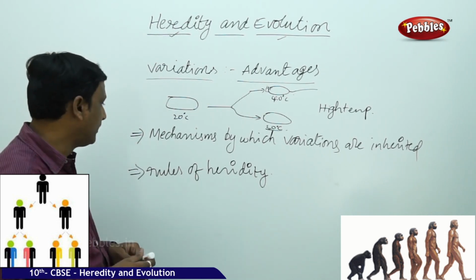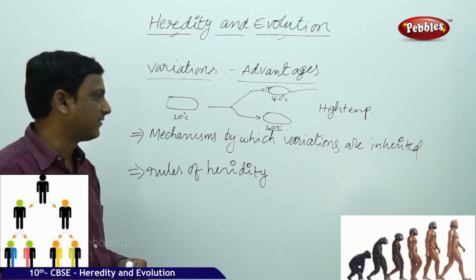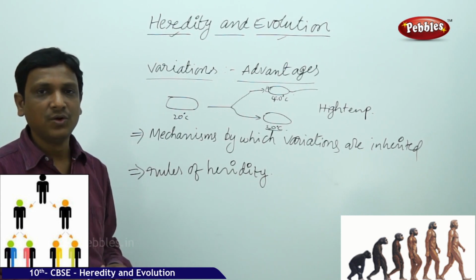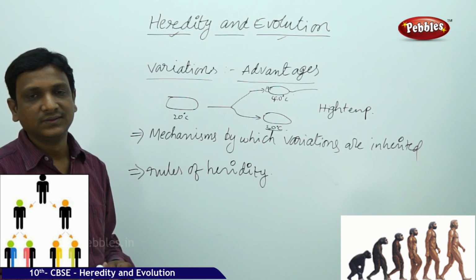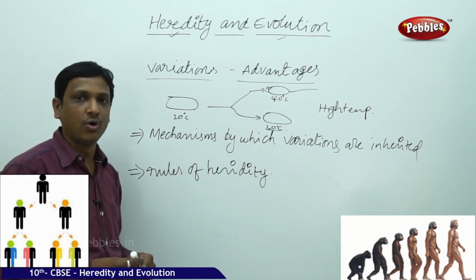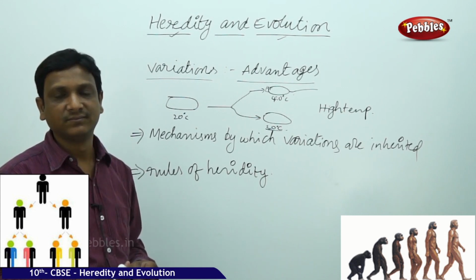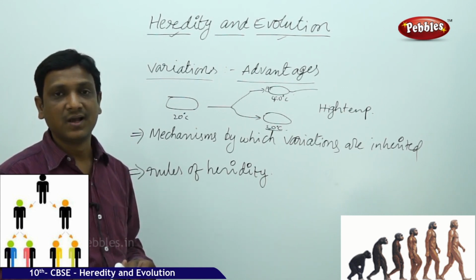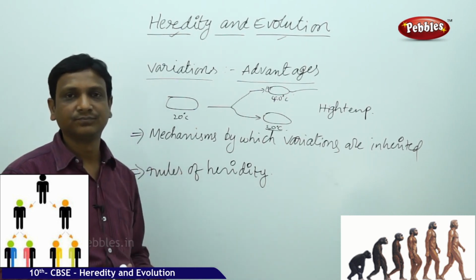To understand that, we need to know the rules of heredity. Who found these rules? There was a person called Gregor John Mendel. He conducted experiments on organisms to see how variations are inherited.